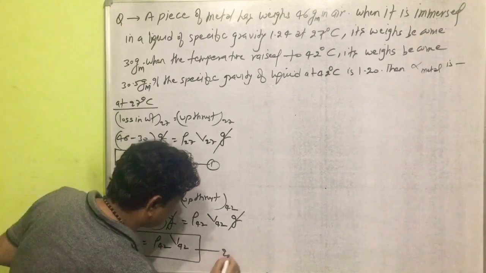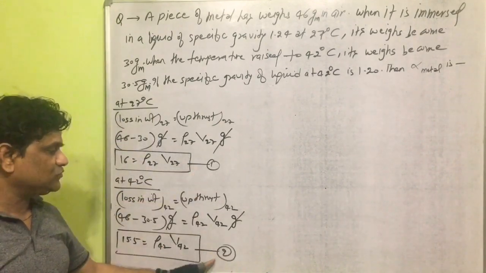So these are two relations coming on the board now. This is number 1, this is number 2.